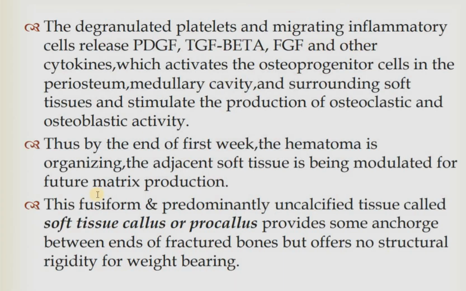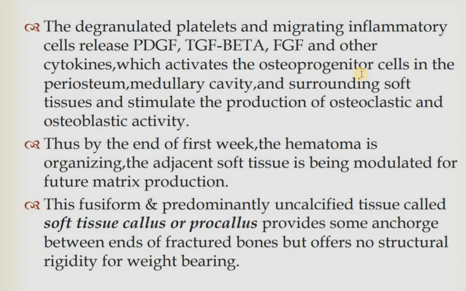So next, the degranulated platelets and inflammatory cells release PDGF, TGF beta and FGF. Fibroblast aggregating factors and other factors are also released, and other cytokines which activate the osteoprogenitor cells.